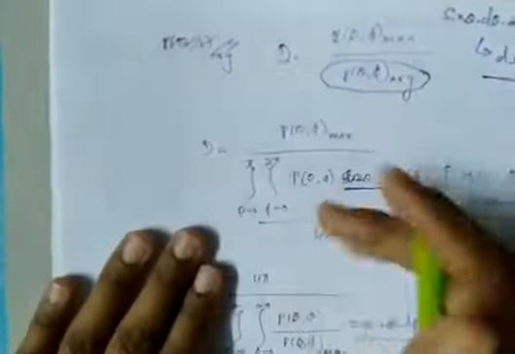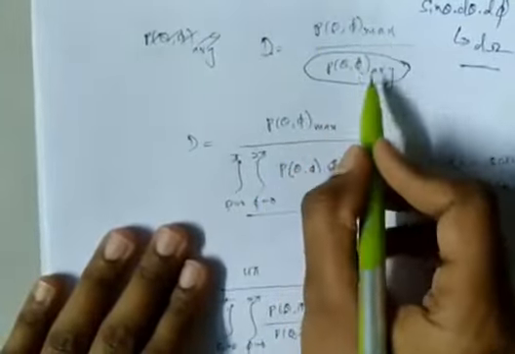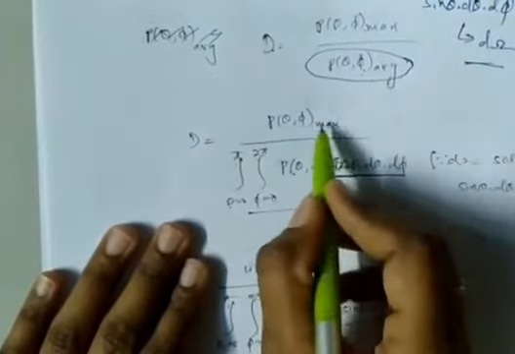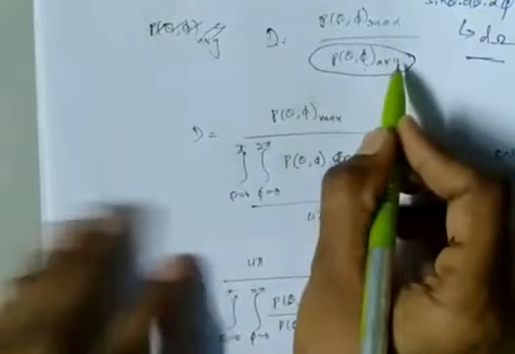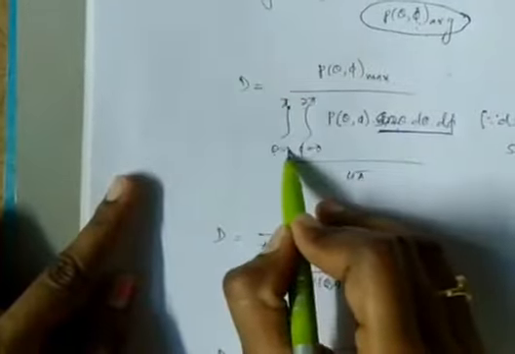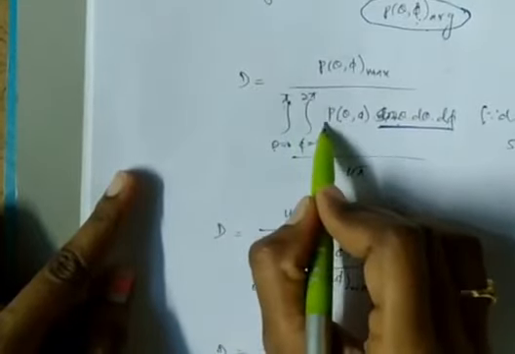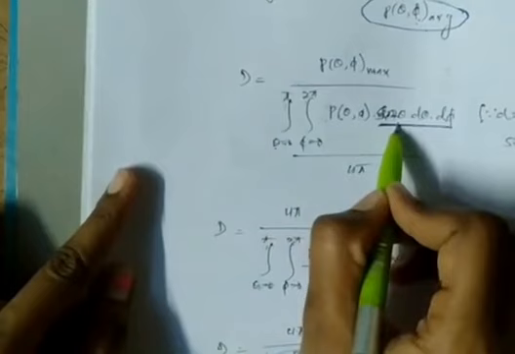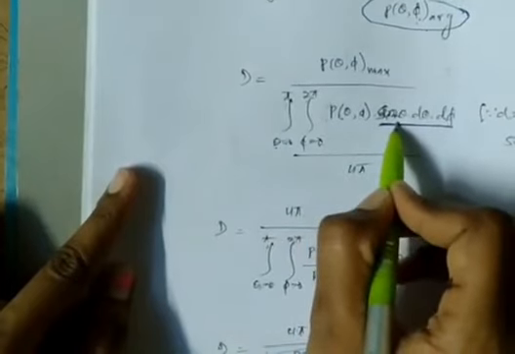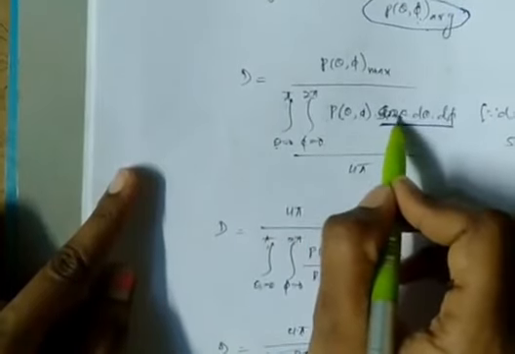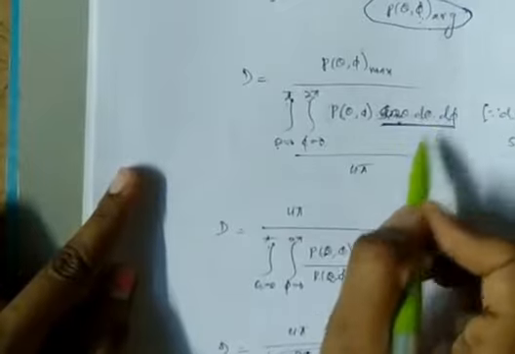Now we already know the directivity formula: maximum power density to the average power density. In the place of the average power density I am substituting this formula. Now integration of theta equal to 0 to pi, integration of phi equal to 0 to 2 pi, P of theta comma phi, and in the place of the solid angle I am writing sin theta d theta d phi, and 4 pi.